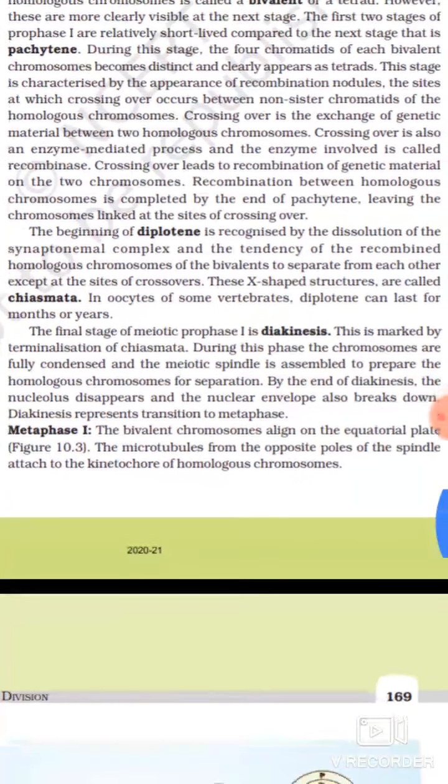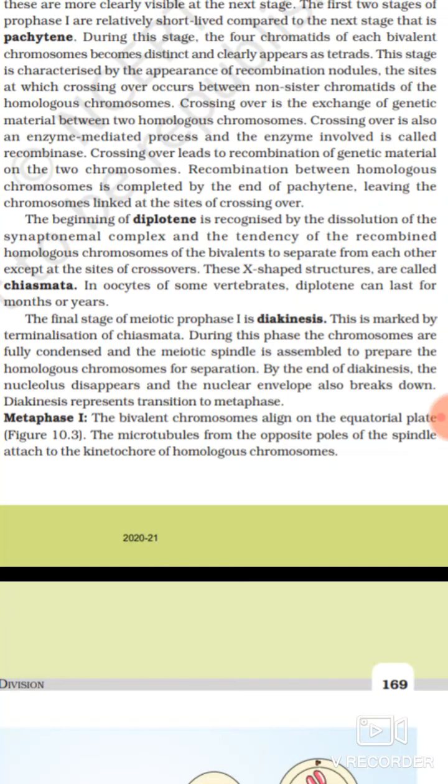During this stage, the 4 chromatids of each bivalent chromosome become distinct and clearly appear as tetrads. This stage is characterized by the appearance of recombination nodules, the sites at which crossing over occurs between non-sister chromatids of the homologous chromosomes. Crossing over is the exchange of genetic material between 2 homologous chromosomes. Crossing over is also an enzyme-mediated process, and the enzyme involved is called recombinase. Crossing over leads to recombination of genetic material on the 2 chromosomes.